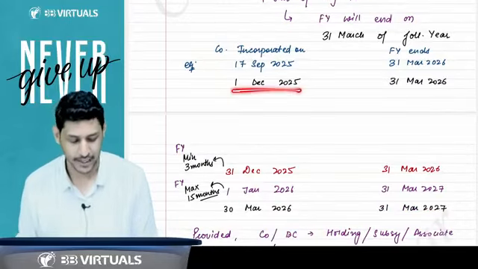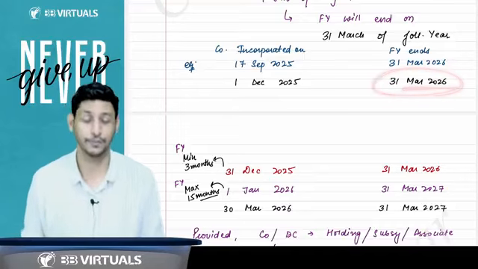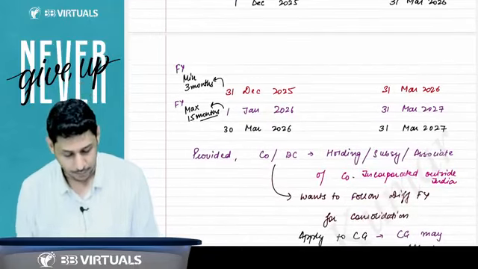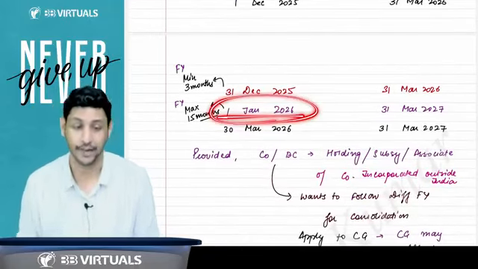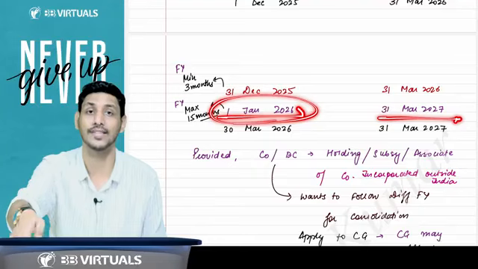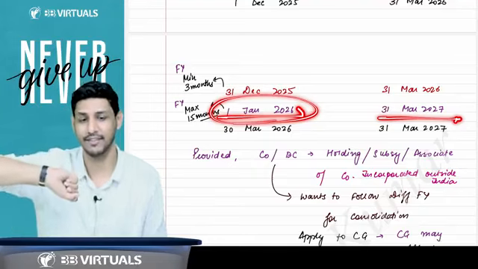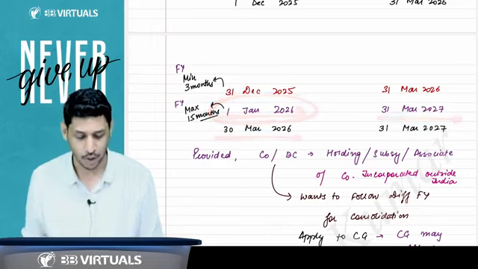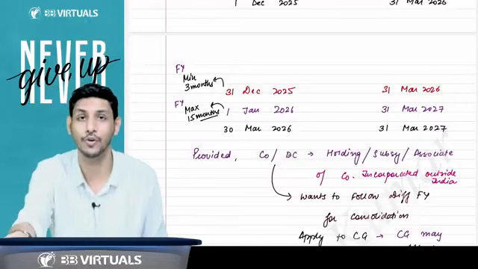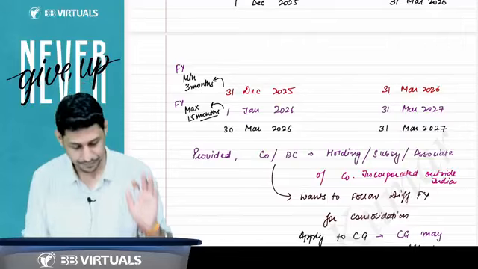I'll give you an example. If a company is incorporated, let's say, on 1st of December 2025, then the financial year will end on 31st March 2026. Definitely yes. But if the company is incorporated on 1st January 2026, the financial year will not end on 31st March 2026. No. It will end on 31st March 2027. Similarly, if a company is incorporated on 30th of March 2026, the financial year will not end tomorrow. It will end on 31st March 2027.